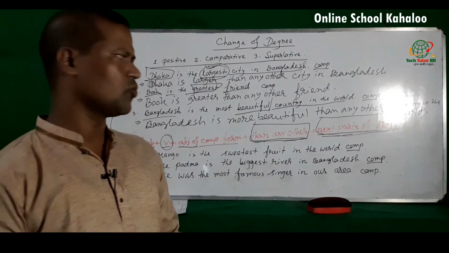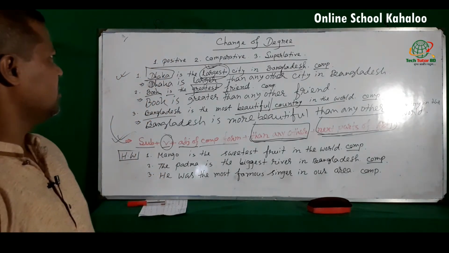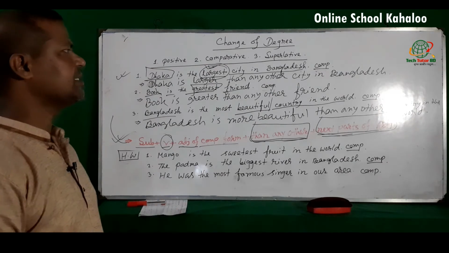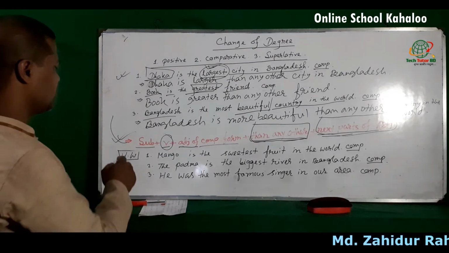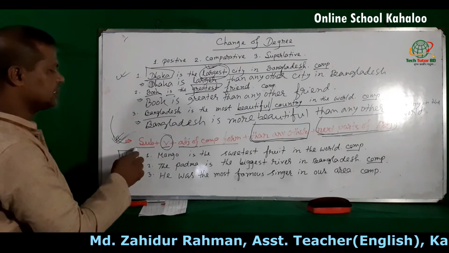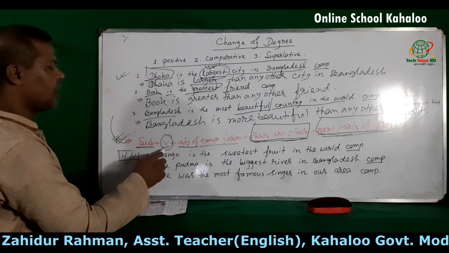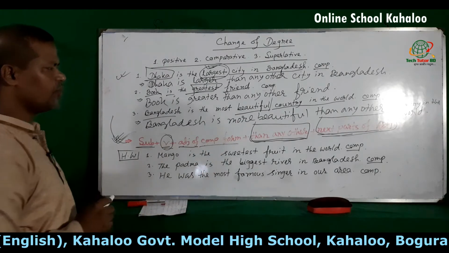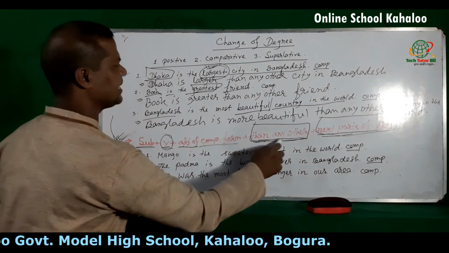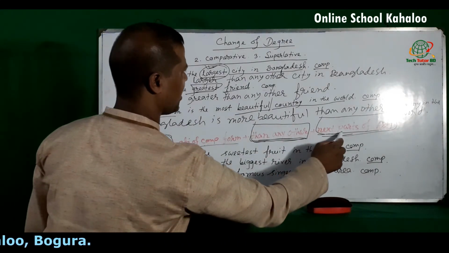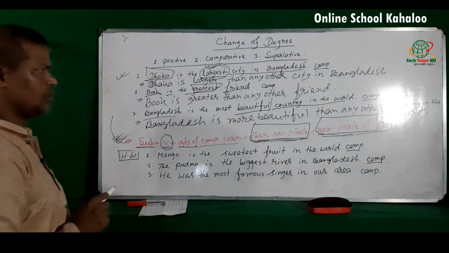Now again, the rules. To make a superlative degree comparative, you have to use this structure. First you have to write down subject, then verb plus adjective of comparative form plus then any other plus next part of adjective.